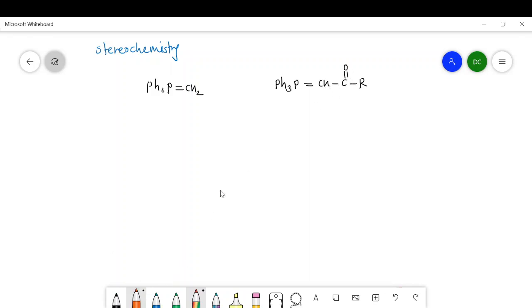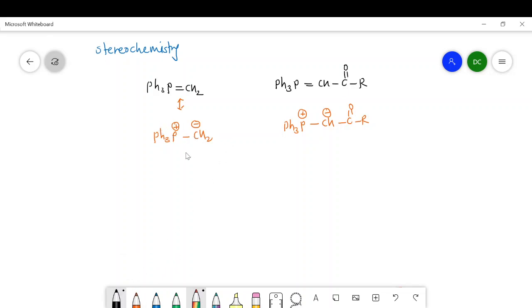These are the two ylides, and if we take the resonating forms of these two ylides, then we get Ph3P positive, CH2 negative, and here we get CH negative COR, with positive charge on the phosphorus.